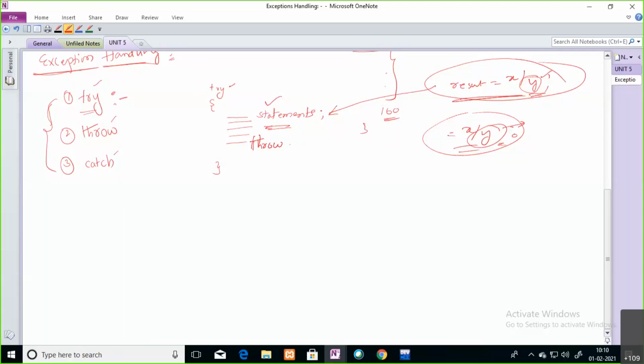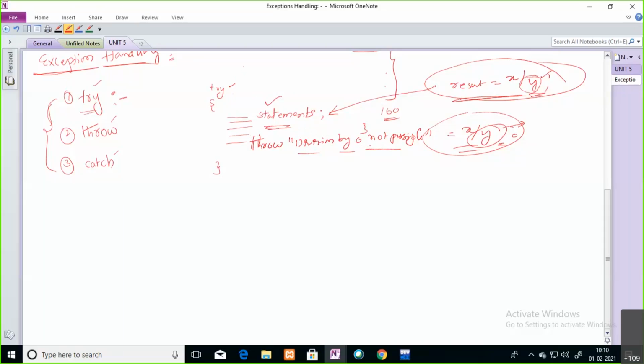For example, here I'm throwing one message, like "division by 0 not possible." In the previous case, it terminated abnormally and you could not understand that situation. But in this case, you are giving clear information to the user: division by 0 not possible. This is the exception parameter, the exception message that you are throwing from this particular try block.